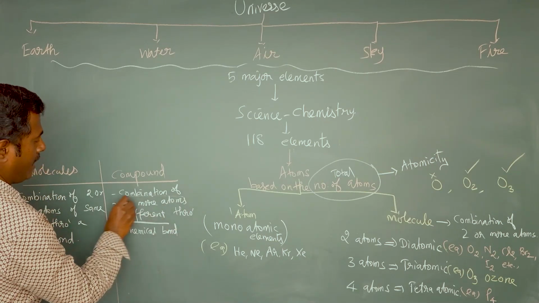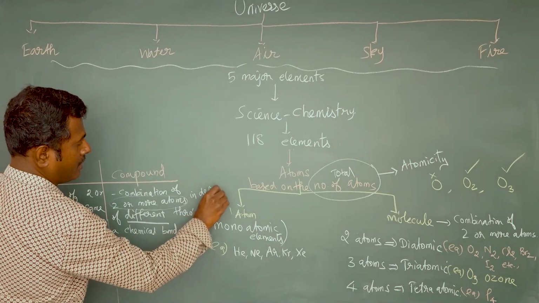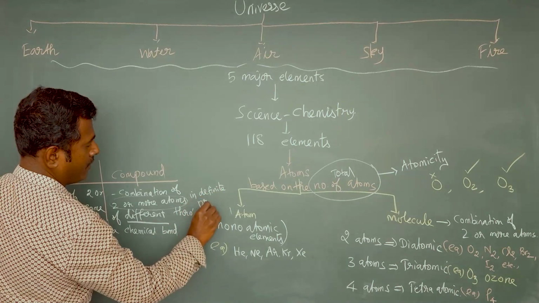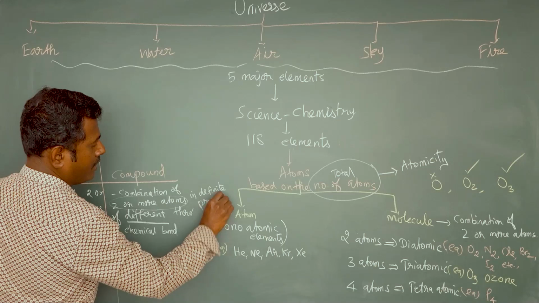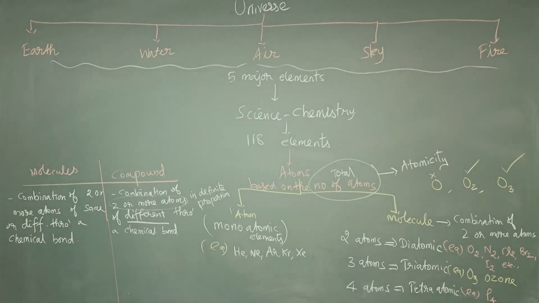These 2 or more atoms will be present in some definite proportion. This is also more important. In a compound, the atoms will be present in a definite proportion. But in a molecule, the definite proportion may not be present.